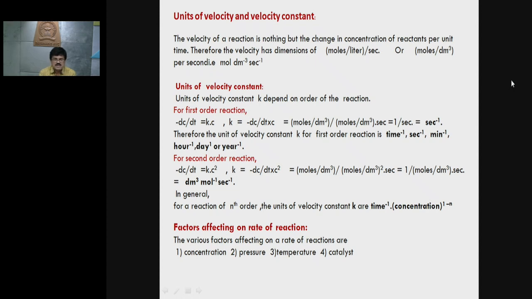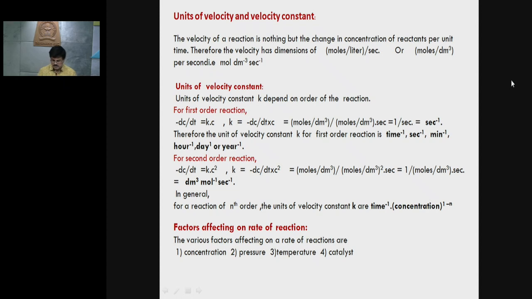So in general, for nth order reactions, the unit of velocity constant K is time inverse into bracket concentration bracket raised to n minus 1.